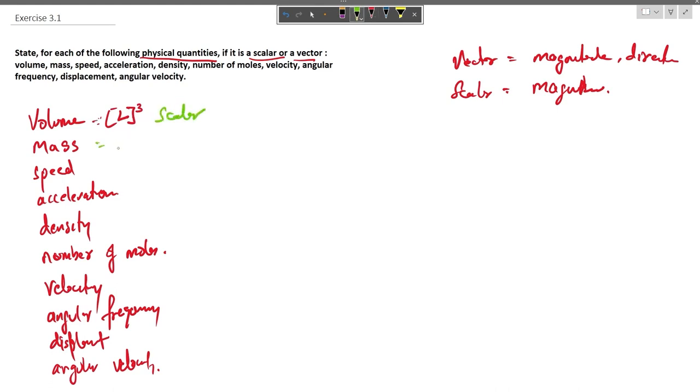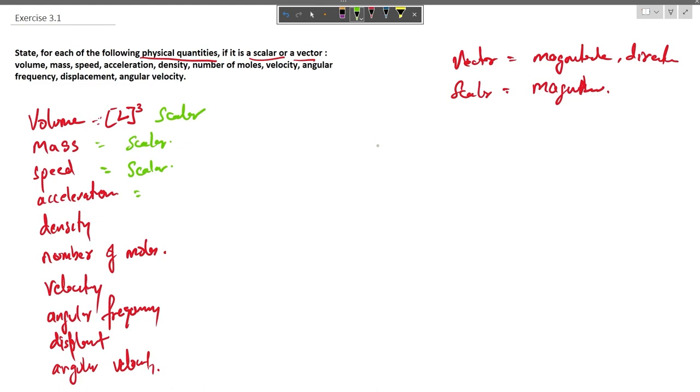Now mass also doesn't have any direction associated with it. It is just a value with some unit. So it is also a scalar quantity. Speed is also defined as the length of the path divided by the time the particle took to cover that path. So the length of the path here is not a vector quantity, so it can also be said as a scalar quantity.